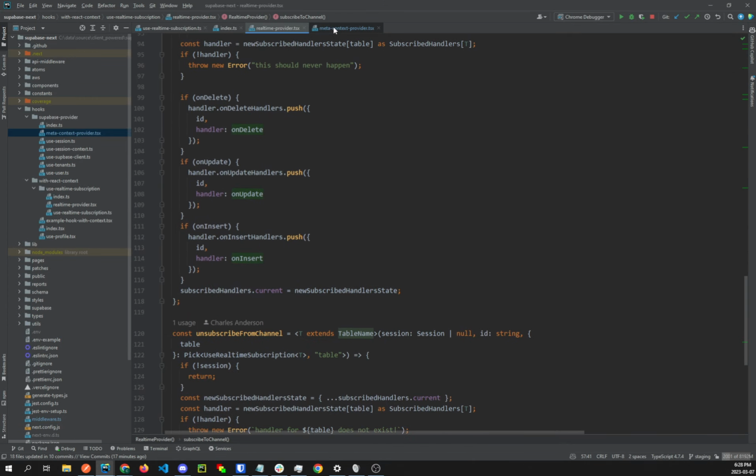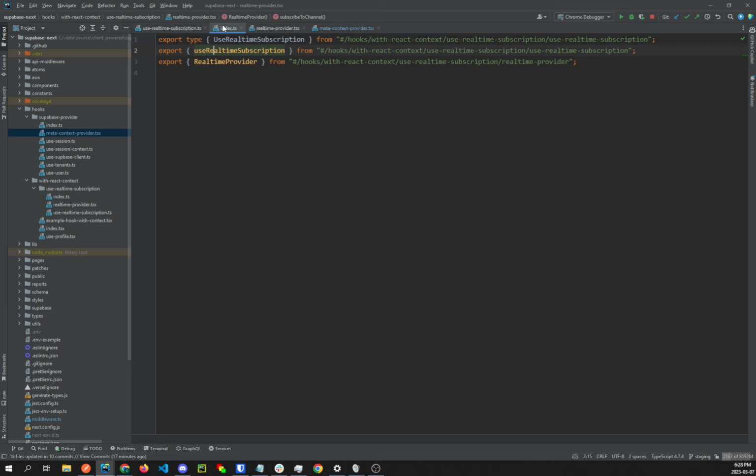So yeah, should work pretty well. I tested it pretty well, and enabled the real-time stuff for all of the tables. So yeah.